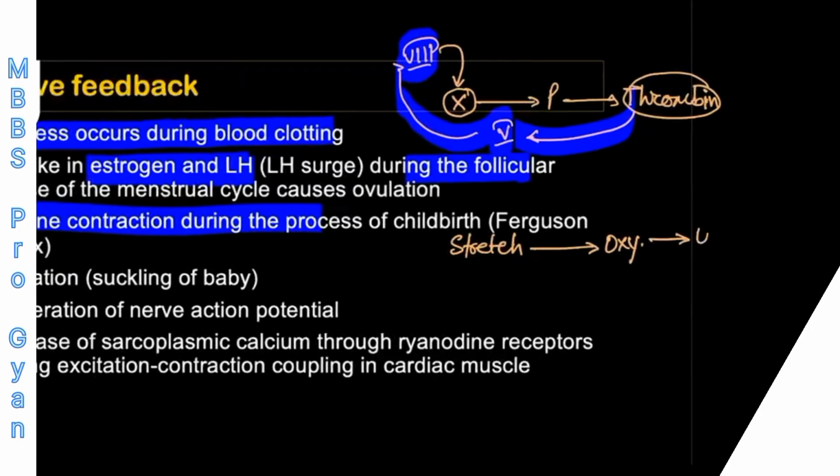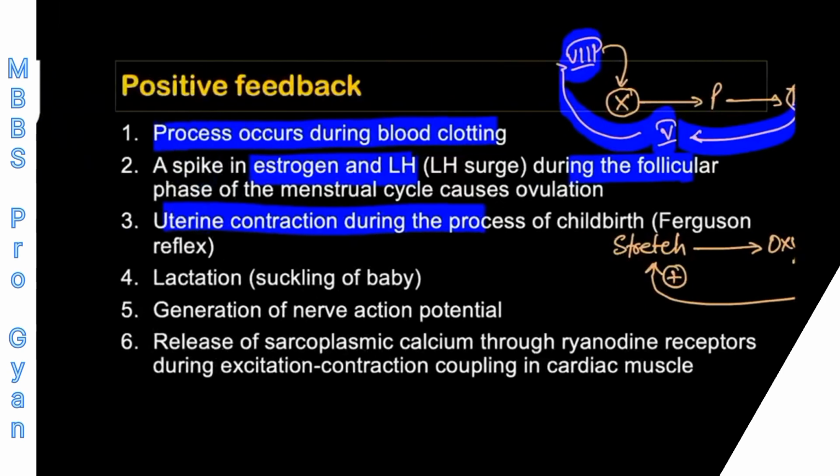That oxytocin hormone produces more uterine contraction, and whenever there is more and more uterine contraction, the fetal head will be pushed towards cervix and cervix will be stretched. So this way, again, this is a kind of positive feedback control system occurring.